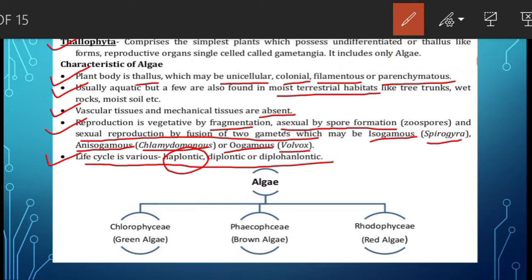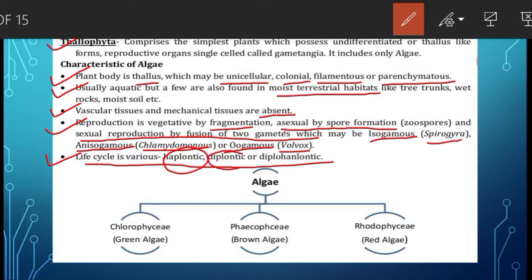After formation of the gametes, there will be fertilization of the gametes, and after fertilization, a zygote is formed, which is a diploid structure. The zygote is the only diploid structure in the entire life cycle. Okay, so that is the haplontic life cycle.